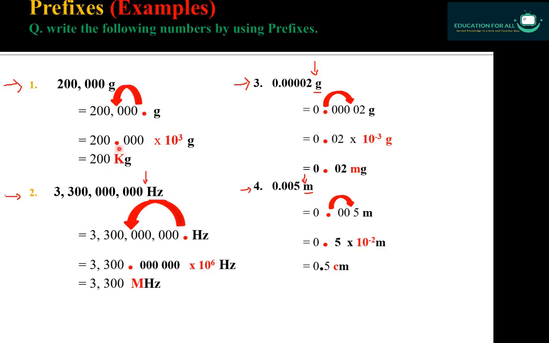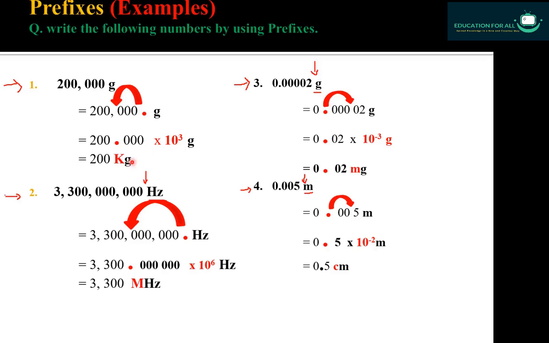When I shift this decimal point here, then I will write 10 raised to power 3, because 3 digits backward shifting means 10 raised to power 3. If I shift this 3 digits forward, like here in example 3, I put this decimal point here, it will become 0.02 and the power will become -3 because I am moving forward. So in place of this 10 raised to power 3 I put kilo, because the value of kilo is 10 raised to power 3, so I use the prefix instead of using its value.